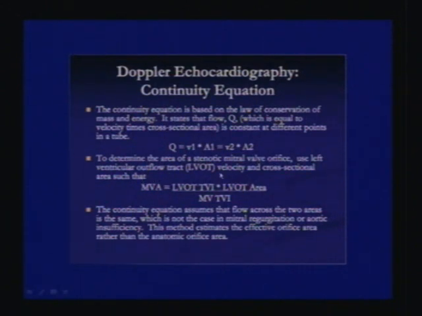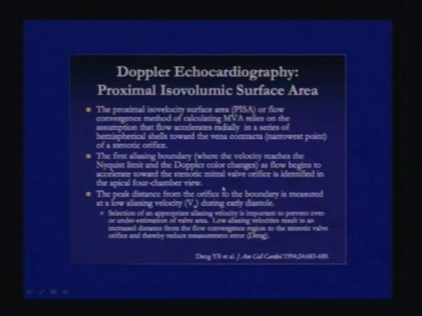So what you do is you calculate the radius of the LVOT, pi r squared is the LVOT area, multiply it by the VTI across the LVOT, divided by the VTI across the mitral valve, and you will get the mitral valve area. But this assumes that the flow across the two areas is the same, which is not the case in patients with mitral regurgitation or aortic insufficiency. So this method estimates the effective orifice area rather than the anatomical orifice area.